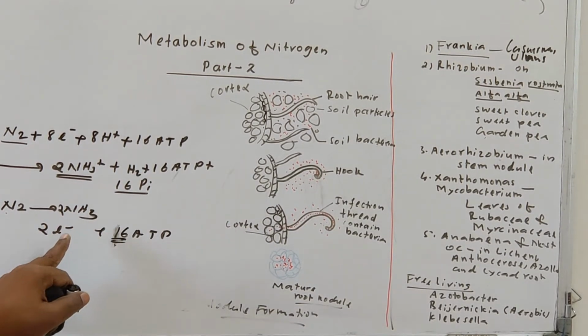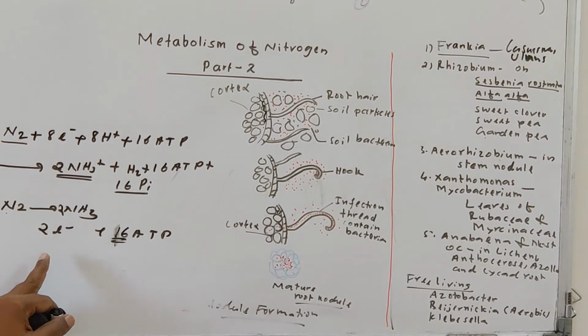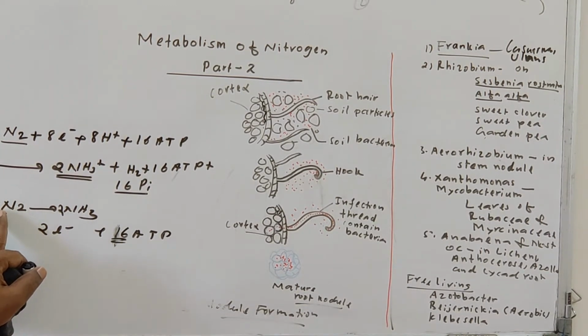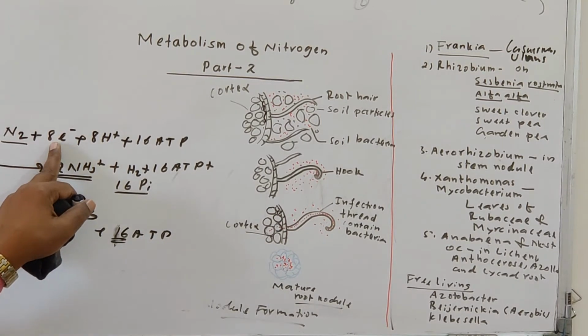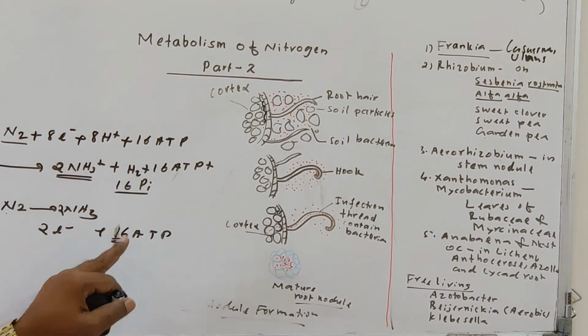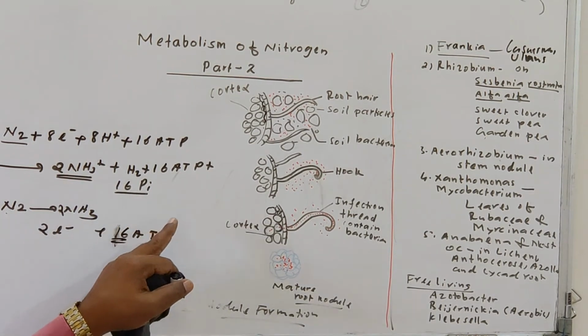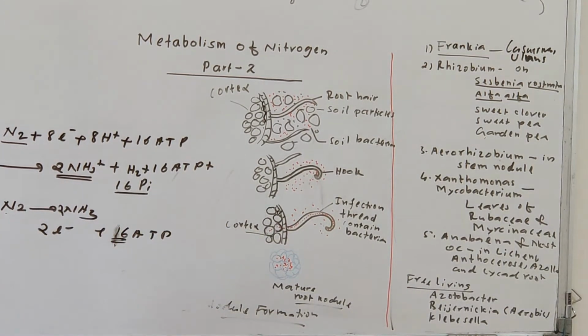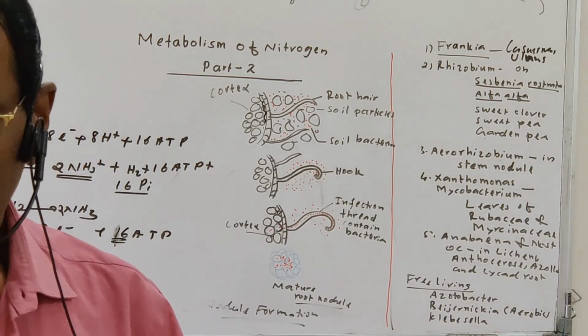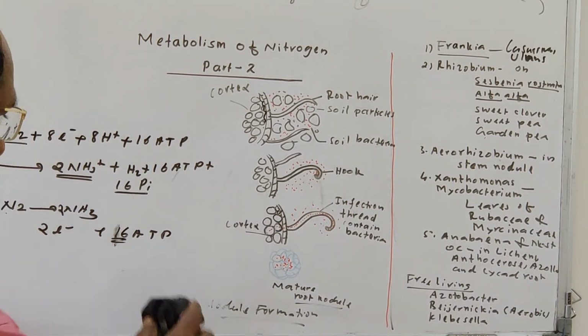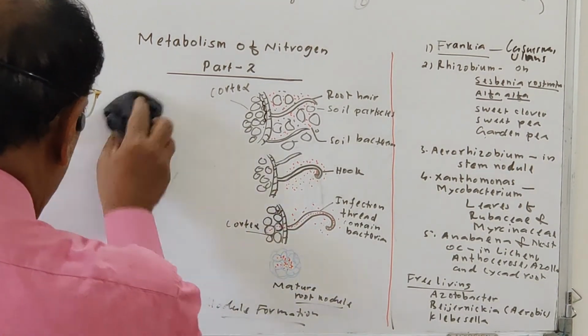Okay, what is the reason? 4 ATP are required to transfer a pair of electrons to the nitrogen. So to transfer the 8 electrons to the nitrogen, it requires 16 ATP molecules. So that is the reaction of nitrogen fixation that takes place inside the root nodule. Okay, then see here how the enzyme is working.